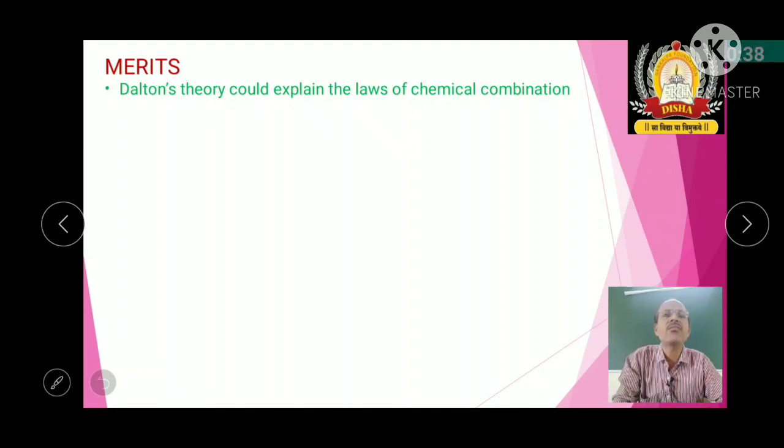There you can see the law of conservation of mass. If you go through postulate number 2, there you will find the law of definite proportions. And if you go with postulate 3, that explains the multiple proportions. So all the laws were clearly explained by John Dalton. That is the main merit associated with Dalton's atomic theory.